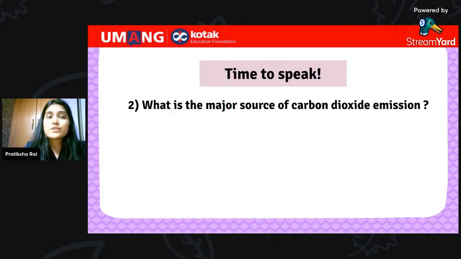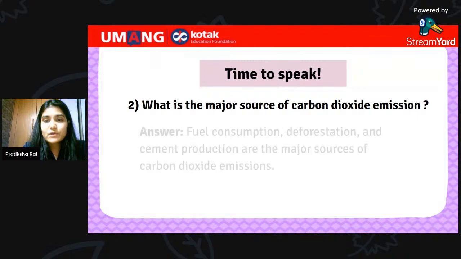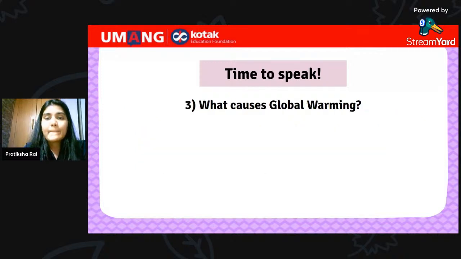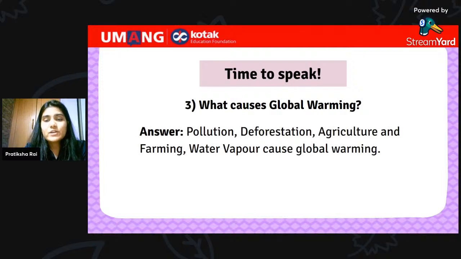Let's look at the next one. What is the major source of carbon dioxide? Now think about it very carefully. The major source of carbon dioxide is fuel consumption, deforestation, and cement production. These are the major sources of carbon dioxide emission. Let's look at the last one. What causes global warming? Now you can have different answers to this as we saw already. What do you think is the correct answer here? So pollution, deforestation, water vapor can cause global warming.